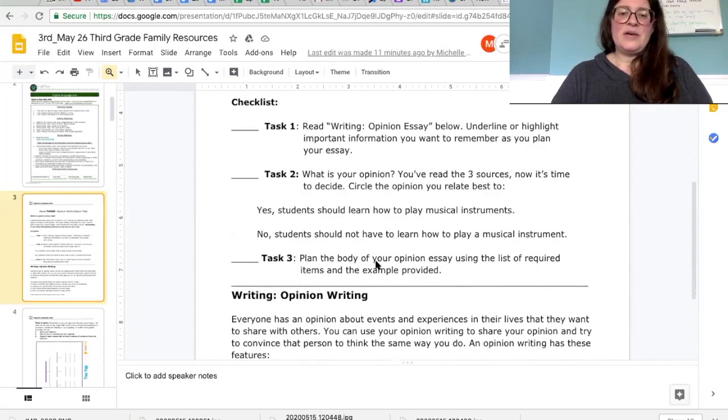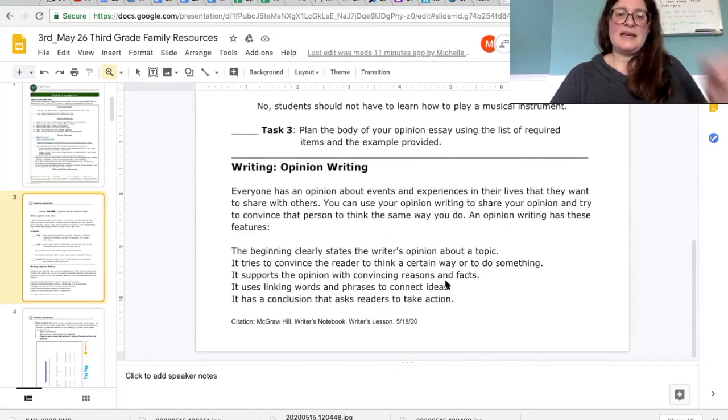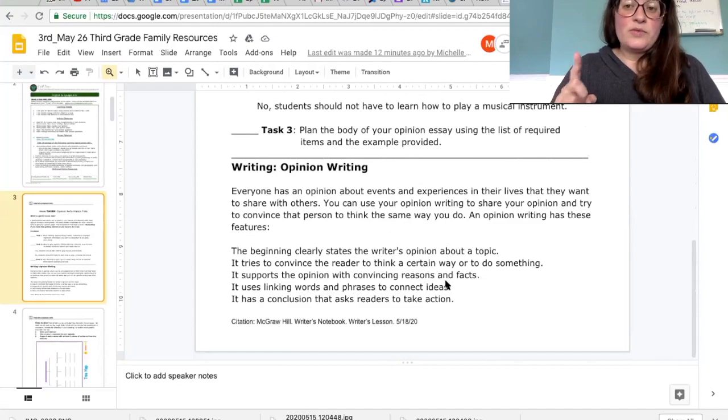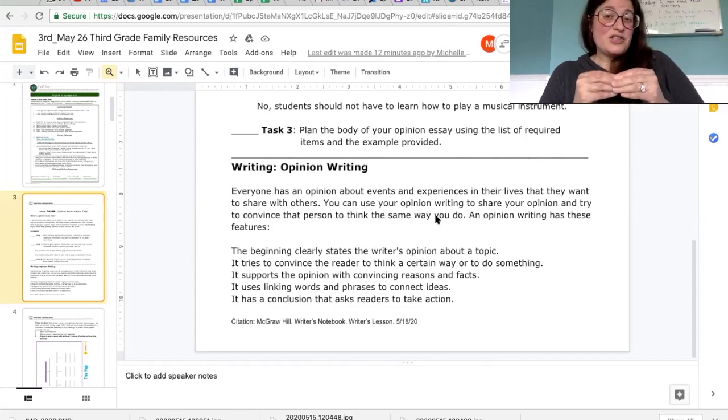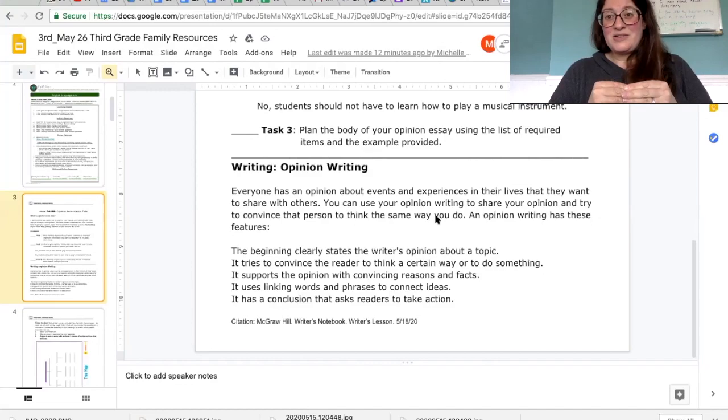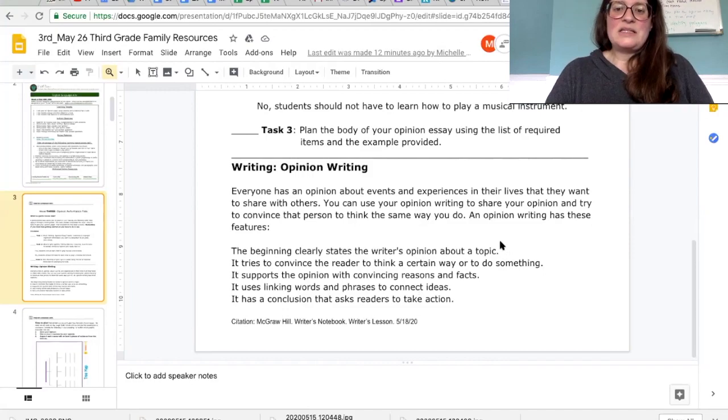Task 3: plan the body of your opinion essay using the list of required items and the example provided. So think about this when we're making our tree map. Everyone has an opinion about events and experiences in their lives that they want to share with others. You can use your opinion writing to share your opinion and try to convince that person to think the same way you do. It's kind of like when we play Apples to Apples on Fun Friday and you have to convince the judge as to why your topic is correct or the best fit. This time we're going to be convincing them about musical instruments.